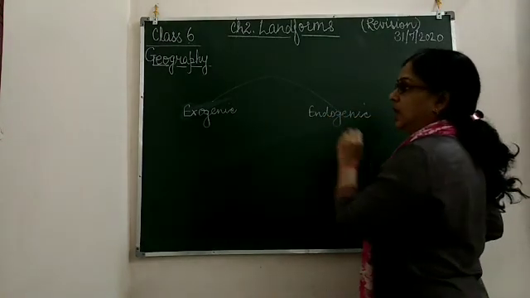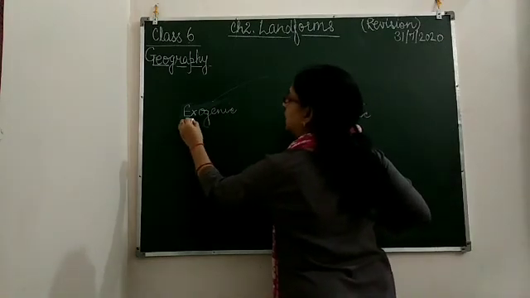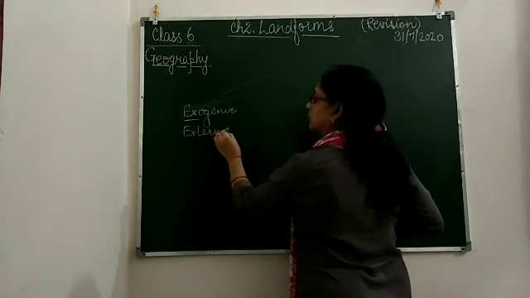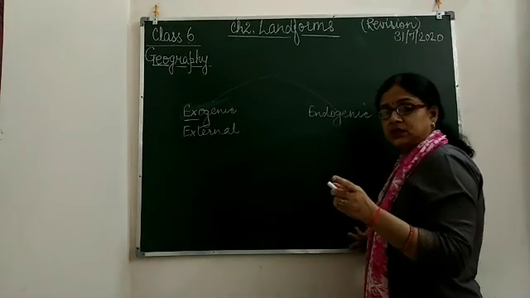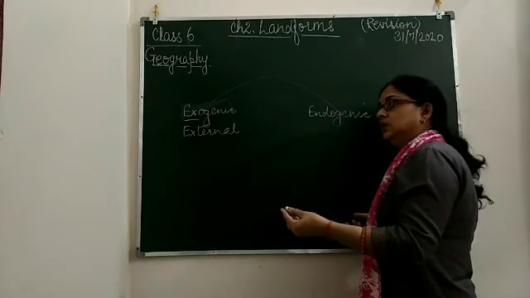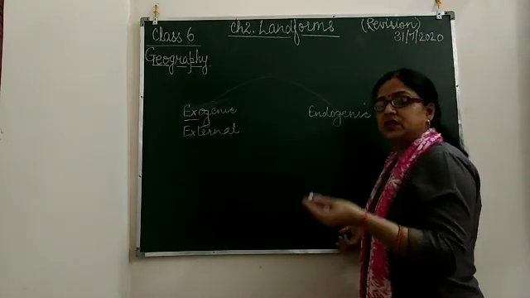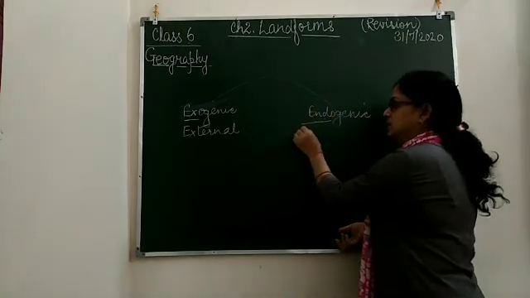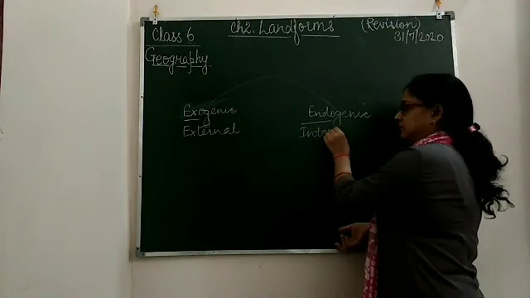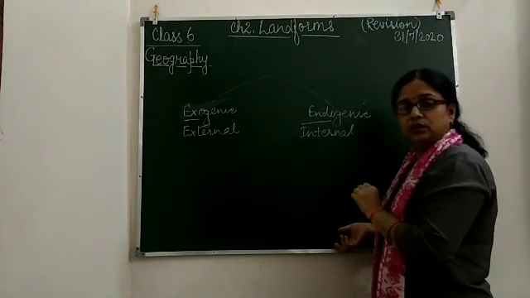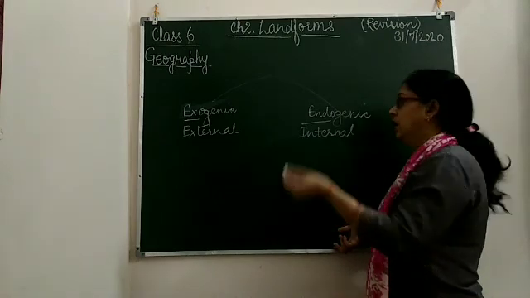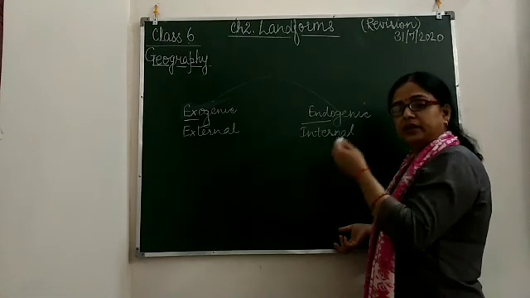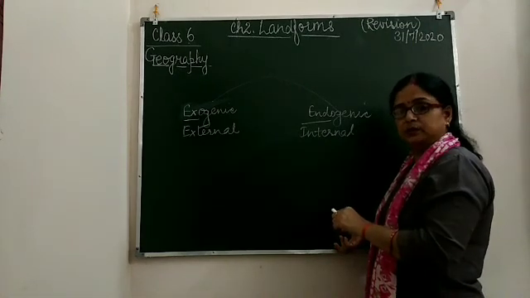Exo means external, the effects that result on the surface of the Earth. Whereas endo means internal, the effects which we can see inside the Earth.